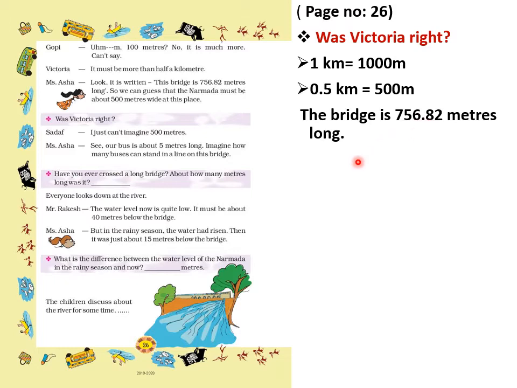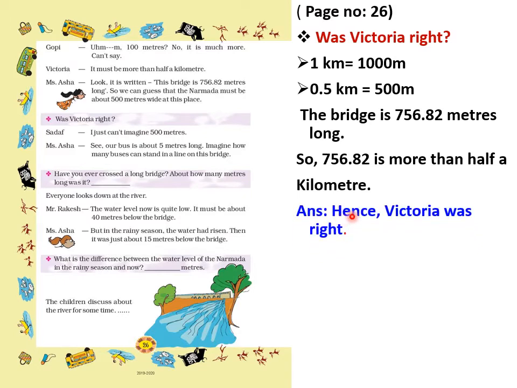The bridge is 756.82 meters long. So 756.82 is more than half a kilometer. Half a kilometer means 500 meters. So the bridge is 756.82, more than half a kilometer. Yes or no? Yes. So Victoria was right. She is telling that it is more than half a kilometer. So yes, hence Victoria was right.